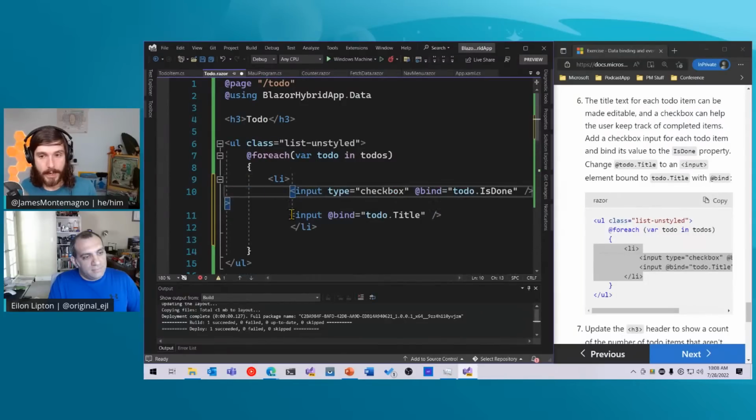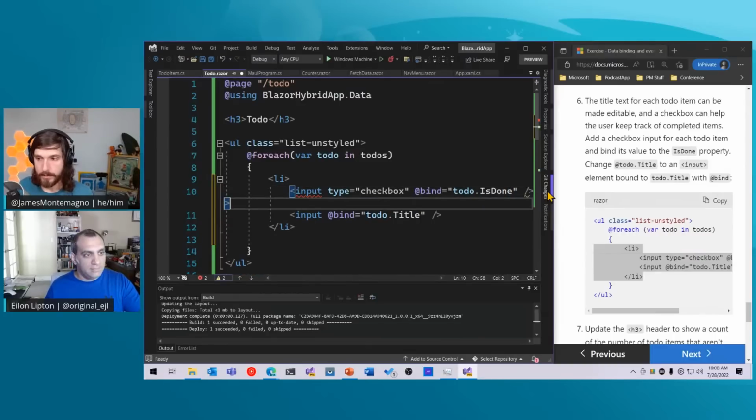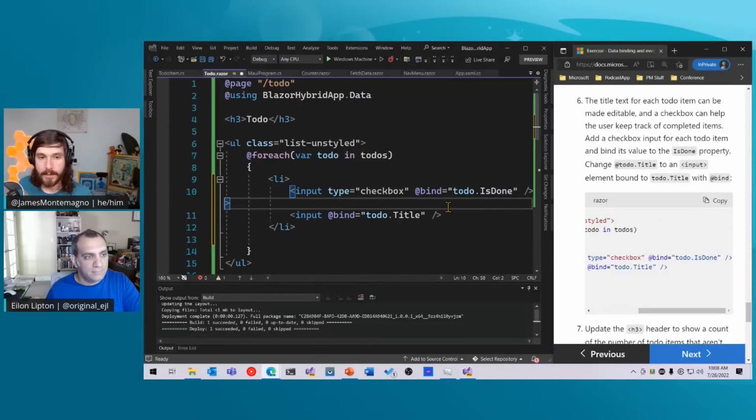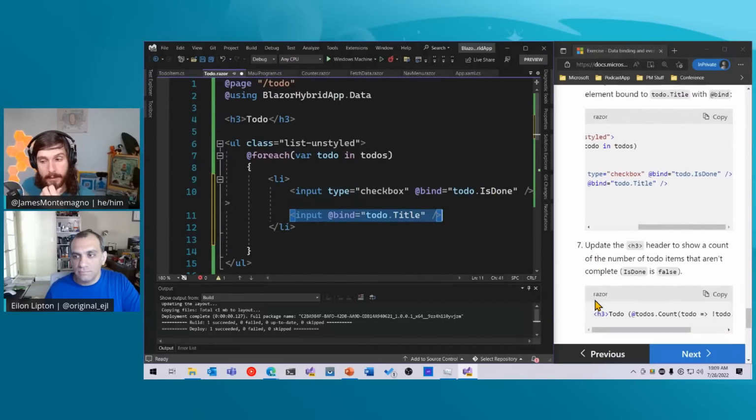There we go. We're going to add 2 inputs here. One input is going to be of, did we just find an error in this? No, I didn't. Okay, I didn't copy it correct. Okay. So one is going to be input type checkbox, and we're going to bind that to is done. And then another one to title. So we could change it later if we wanted to, and then that will update it automatically.